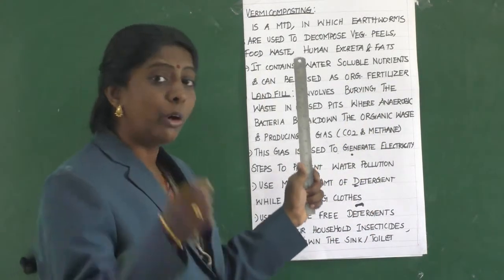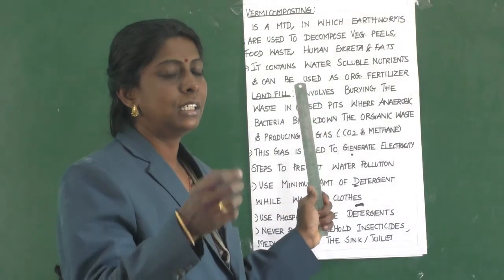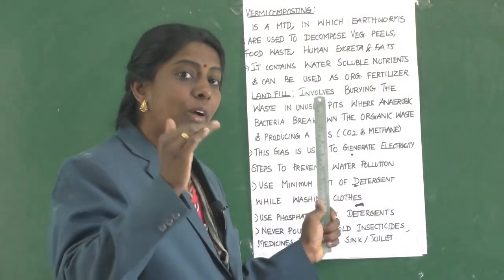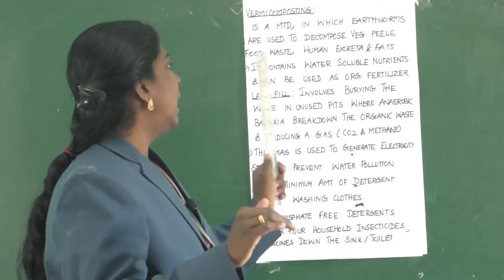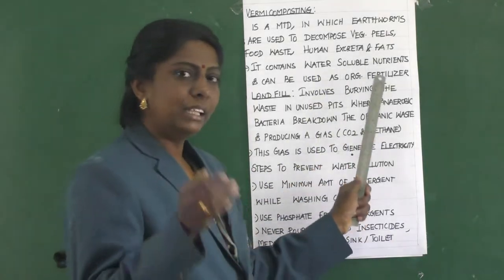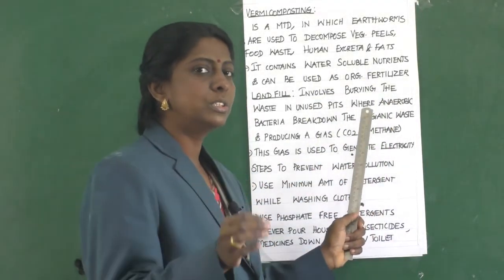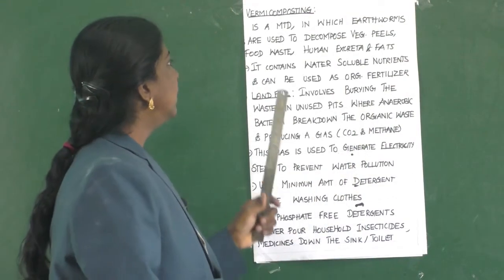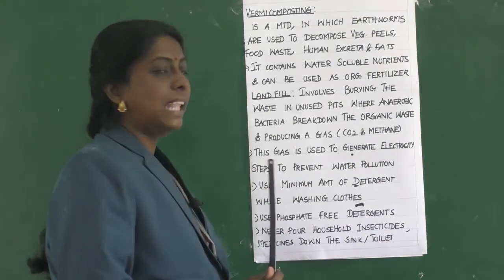Vermicompost contains water soluble nutrients, which will solubilize in water and can be used as organic fertilizer. Vermicompost is used as an organic fertilizer. Then the second method is landfill.